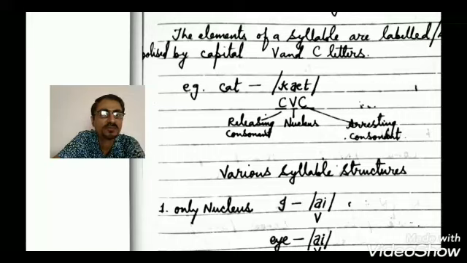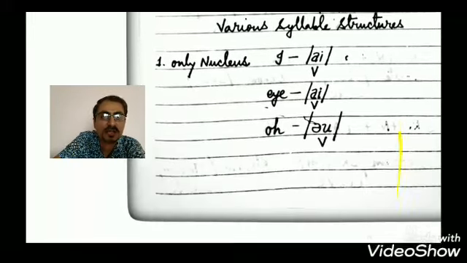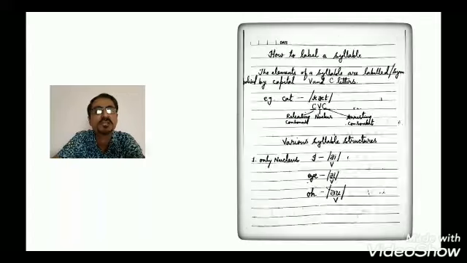Below the transcription we will write CVC, cat, CVC. So the first C is the releasing consonant. Releasing consonant means the syllable starts with the consonant K. Then we have the nucleus, the vowel, and then we have the arresting consonant, that is the consonant with which the monosyllabic word cat ends.